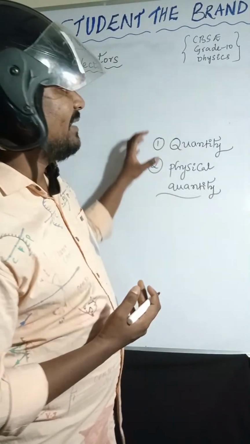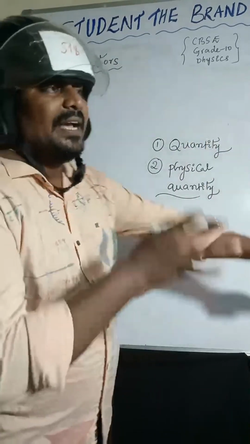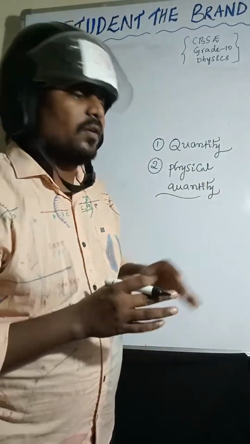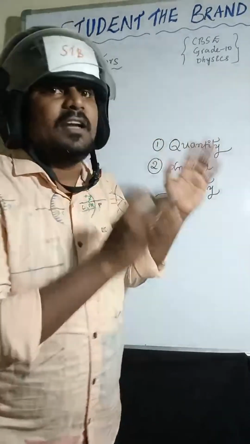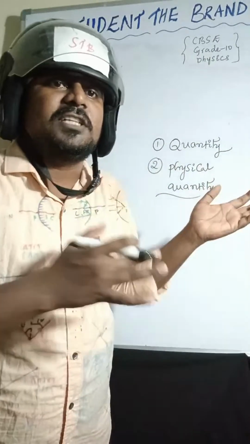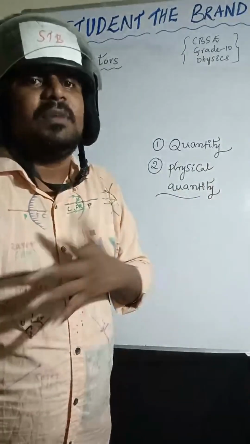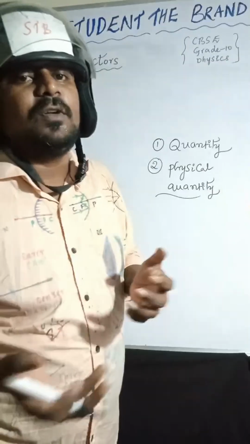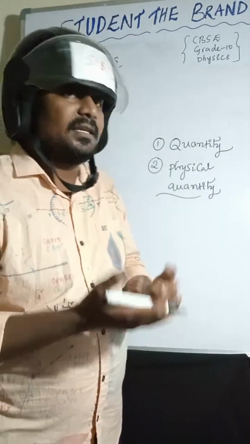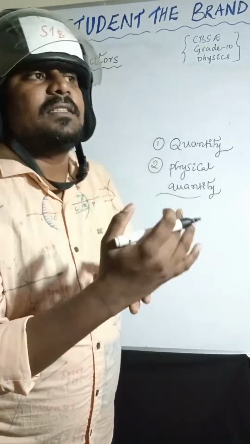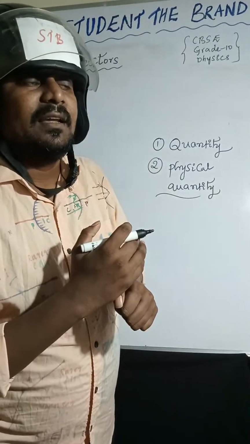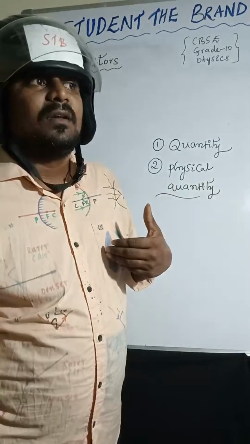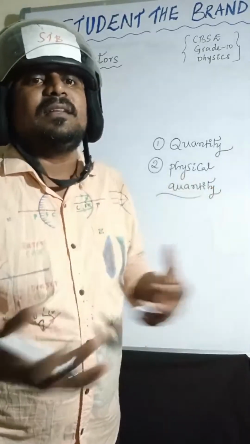So quantity, as already said, tells the answer for how much or how many. Physical quantity means the quantity which can be measurable. Examples I already said: mass, volume, density, acceleration, speed, velocity, momentum, angular momentum. Like that, there are many.